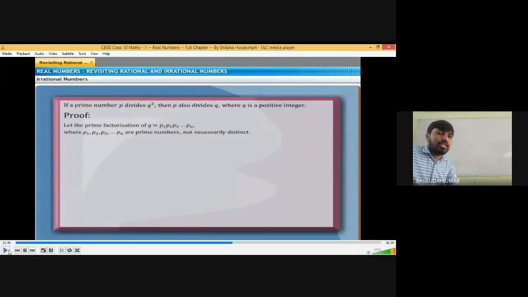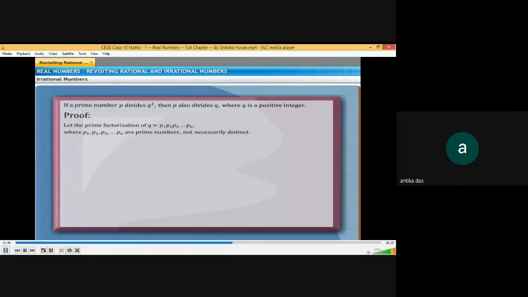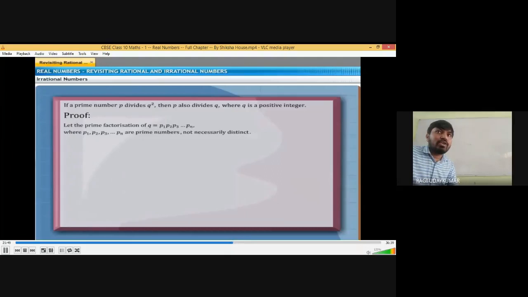Is that theorem visible to you all? Yes, sir. If a prime number p divides q square, then p also divides q, where q is a positive integer. Now see the proof here. Let the prime factorization of q be p1, p2, p3, and so on up to pn, where p1, p2, p3, pn are prime numbers, not necessarily distinct. Some can be the same, not exactly different. So q square is nothing but p1 square, p2 square, p3 square, and so on up to pn square.